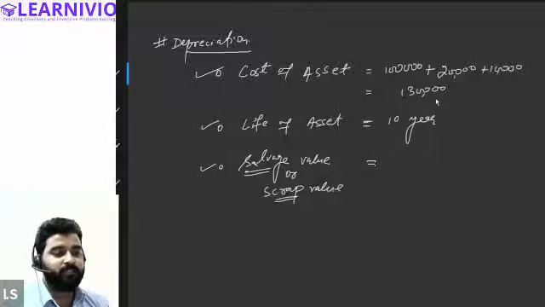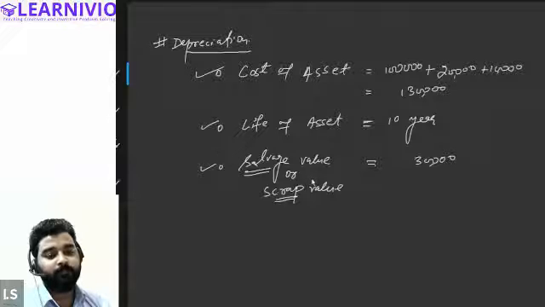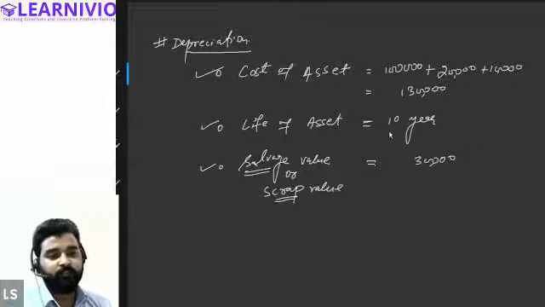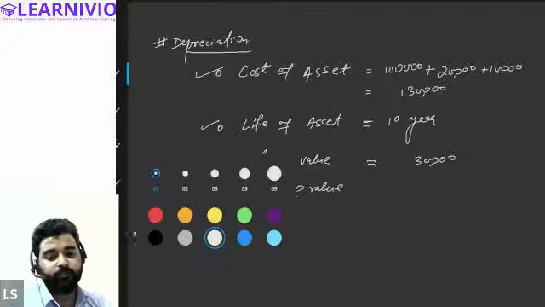For example, let's assume in this case the salvage value is 30,000. So after the 10 years period, we can still sell the product as scrap to some person, and that will fetch us rupees 30,000 as the scrap value of the asset. All right. Now, given all of this information, we can calculate the depreciation. Let me show you.